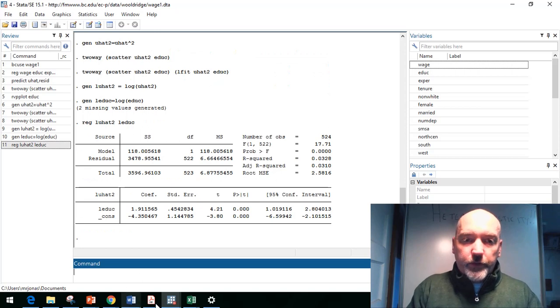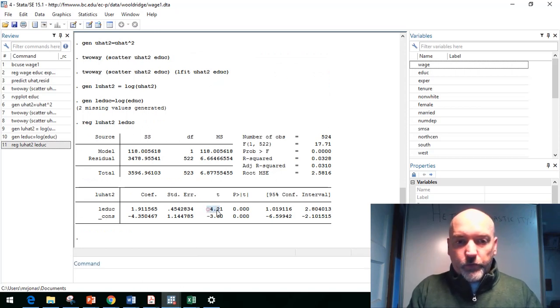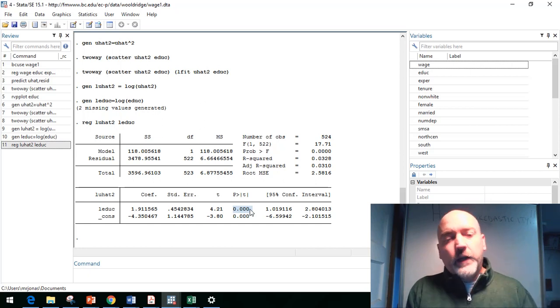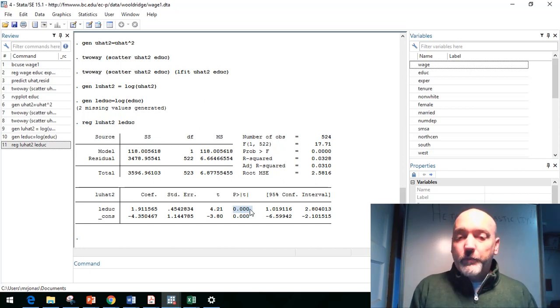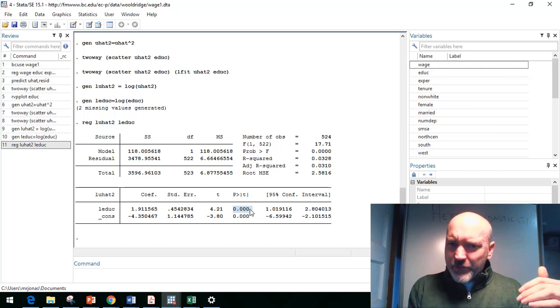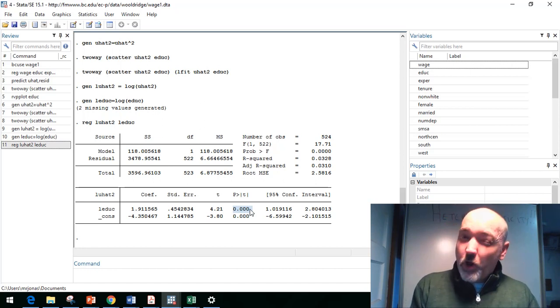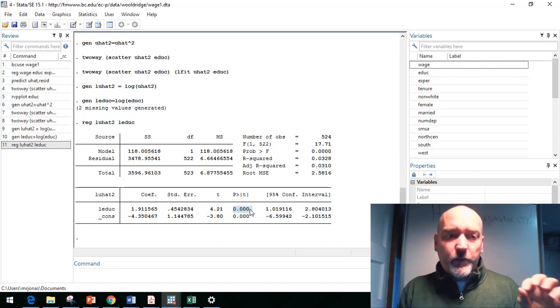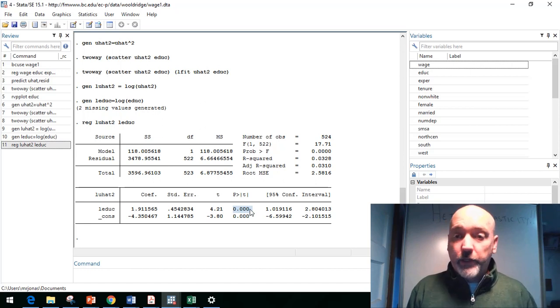And all we're looking for is this guy right here. So we do in fact have a positive coefficient that is significant at 1%. So that visual, right, of increasing education, widening this dispersion, increasing our error variance, that seems to be borne out in the test. So you would generally want to apply this to all of your suspected causal factors. But at this point, we're already sure that we have heteroskedasticity, and we know that education is at least one of the causal factors. Right?